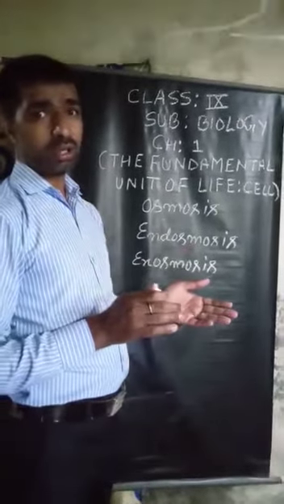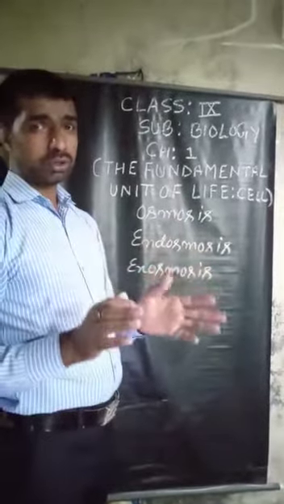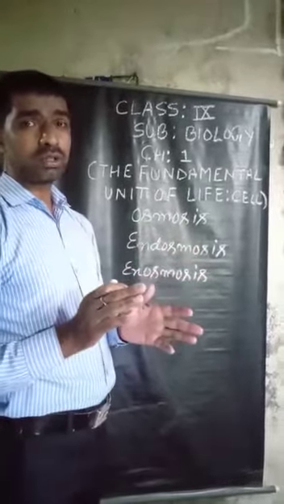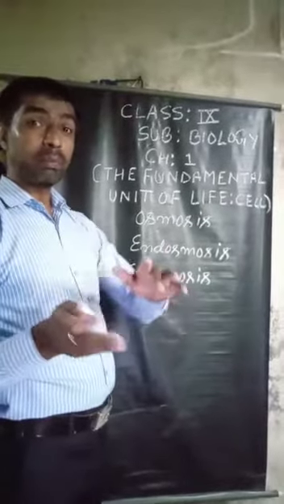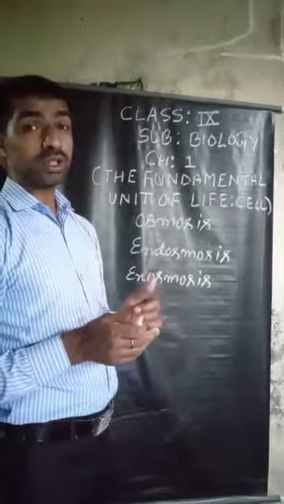Try to understand once again, movement of water molecules through semi-permeable membrane is called osmosis.